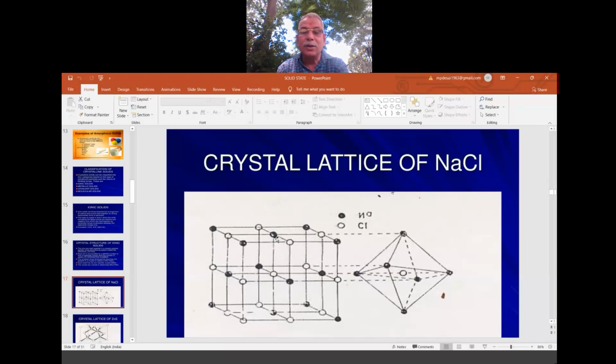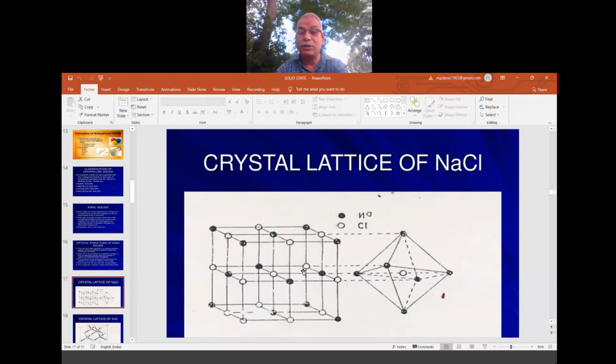If you see, this sodium is surrounded by one chlorine here, another chlorine, another chlorine, another chlorine, and on the top also one chlorine. I have taken a small area. So what is the coordination number of this sodium? It is 6. Around 1 sodium, you will find 6 chloride. Here 1 is there, 2, 3, 4, 5, and 6 is above. You have to keep one more cuboid on this. That gives you all 6 chlorines around one particular sodium, and this will repeat. Therefore, the coordination number of sodium in the NaCl structure is 6.